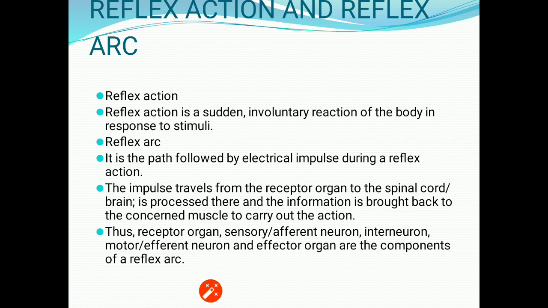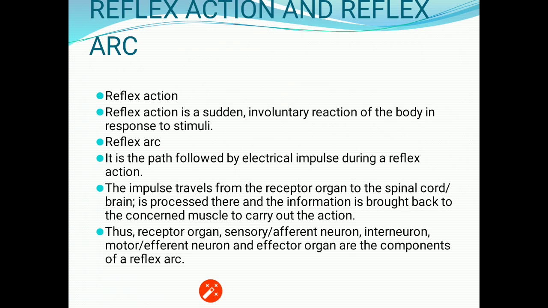Now let's get back to a quick revision of the content we just discussed, the reflex action and the reflex arc. Reflex action is a sudden, involuntary reaction of the body in response to a stimulus. And reflex arc is the path followed by the electrical impulse during a reflex action.